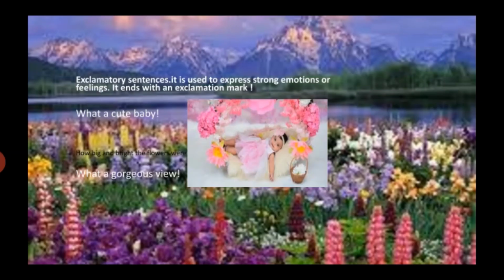Okay, children. So the last one is exclamatory sentence. It is used to express strong emotions or feelings. It ends with an exclamation mark. Look at the image. What a cute baby she is. Okay, or what a cute baby. It ends with an exclamation mark. So it is exclamatory sentence. What a gorgeous view! Exclamation mark. So this is exclamatory sentence.